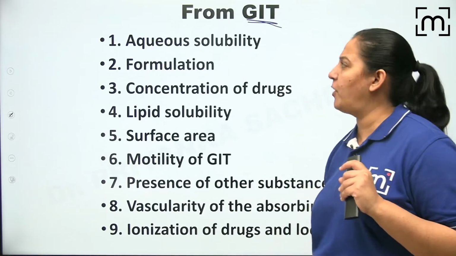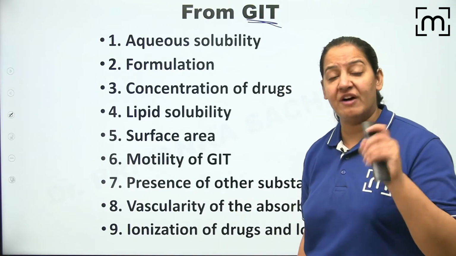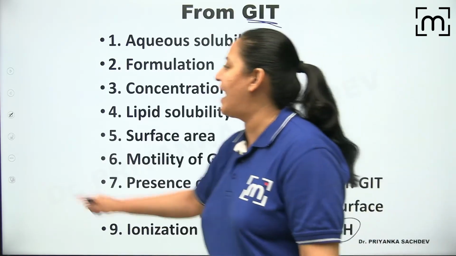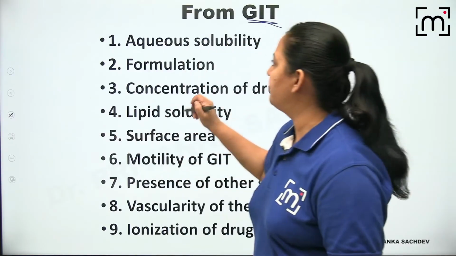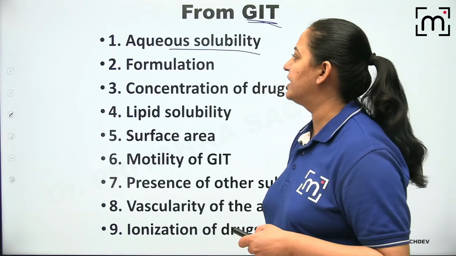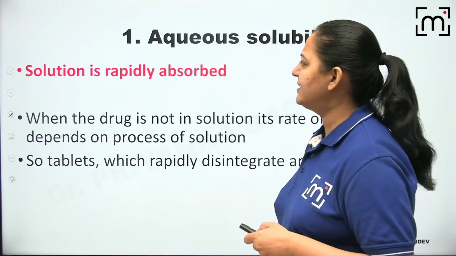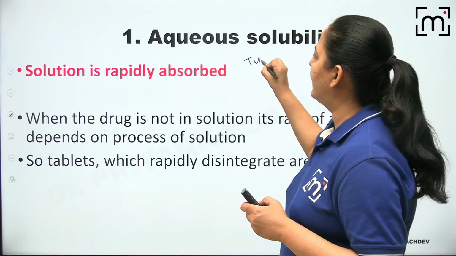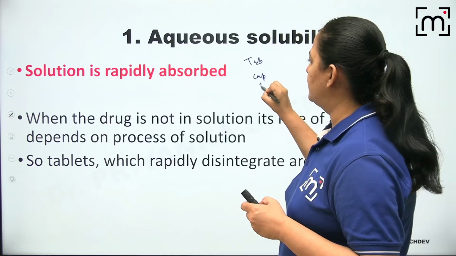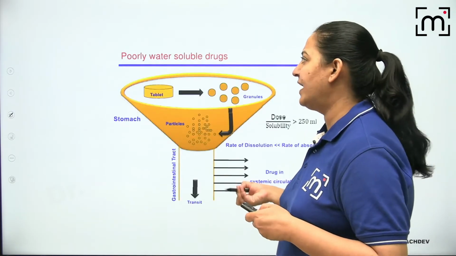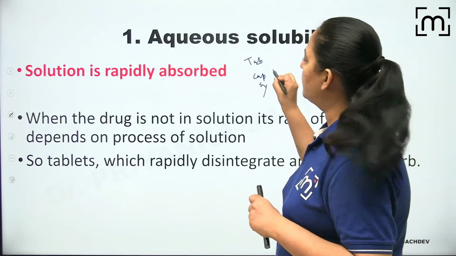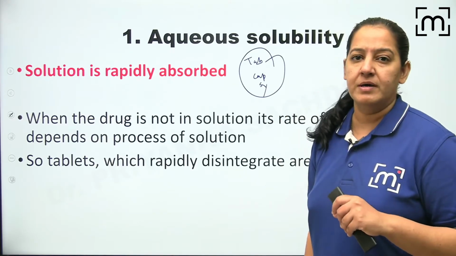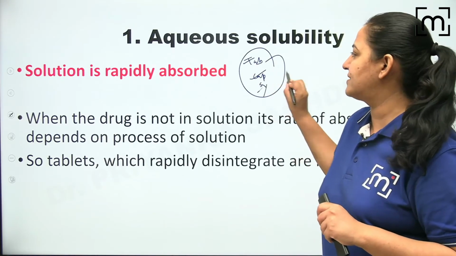उसके पहले छोटे छोटे बहुत सारे factors हैं. The factors which affect the absorption of the drug from the GIT. So let me enumerate them one by one. We will be talking about them one by one. The first is the aqueous solubility. So you can see now drugs के syrups भी आते हैं, tablets भी आती हैं, capsule भी आते हैं. Tablets, capsules, syrups, drugs come in multiple forms, right? So what do you think? The same formula, the same composition available in multiple forms. So which is rapidly absorbed? Is it a tablet or a capsule or a syrup?